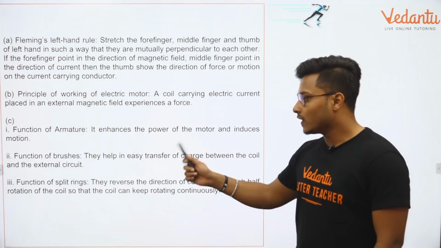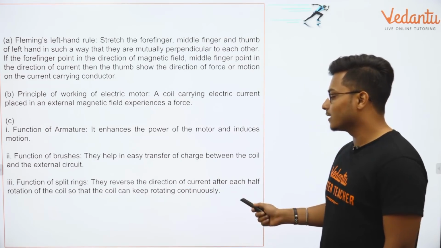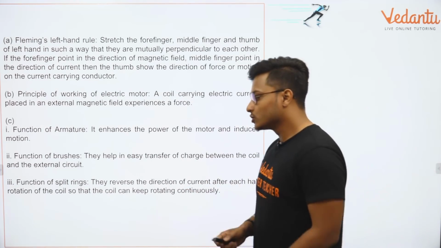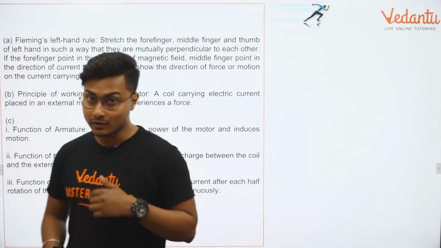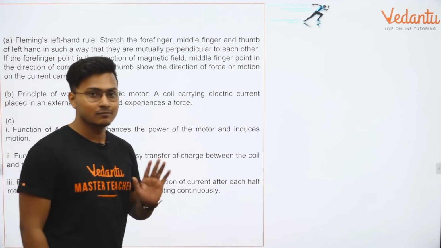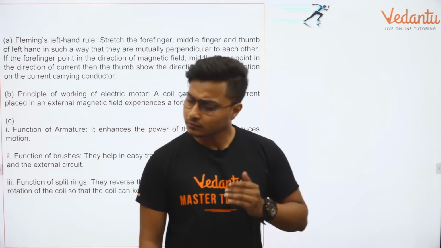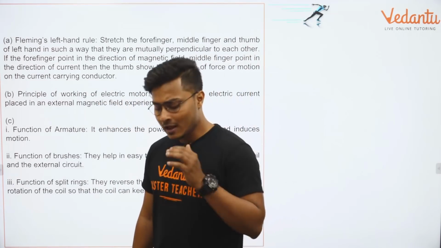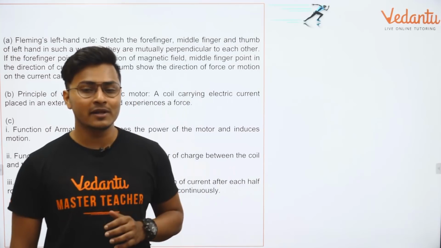It's completely on you. Function of split rings: they reverse the direction of the current after each half rotation of the coil so that the coil can keep rotating continuously. You don't have to mention all that. You can just say reverses the direction of the current, after every half rotation. Simple. Great job guys, amazingly well done. I think we are near the end of this entire scenario.